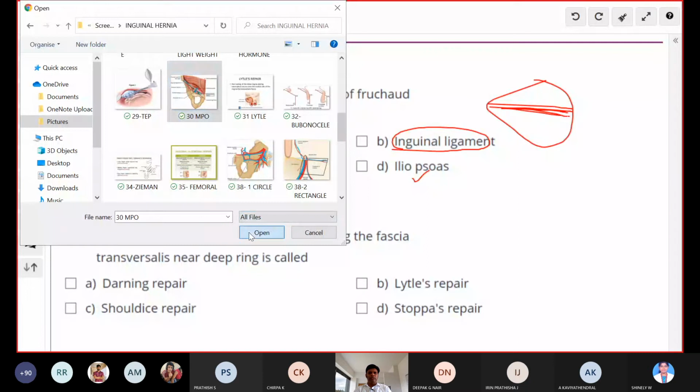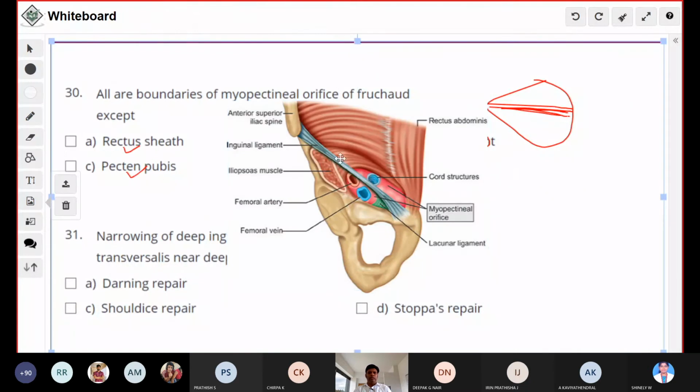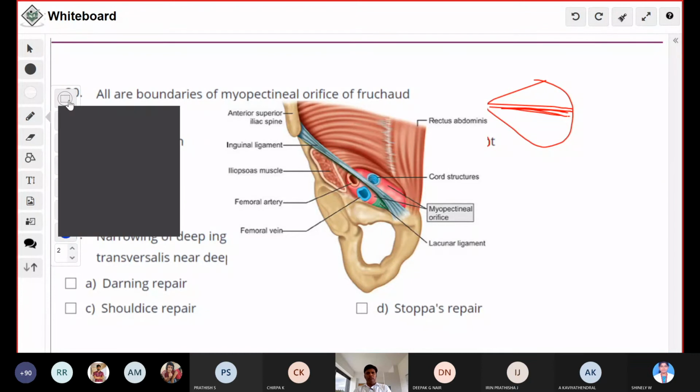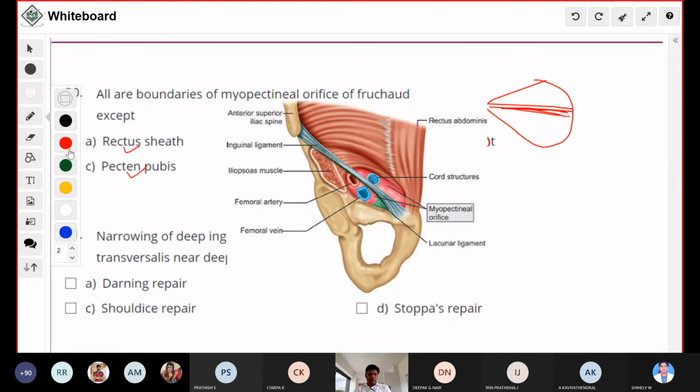So all these things we have discussed in the CME. Same thing I'm showing you. You can see that the inguinal ligament is crossing through the myopectineal orifice. The importance of the myopectineal orifice is that if you do surgery, you have to cover all these regions, that is, the direct hernia, indirect hernia, and femoral hernia. These are the boundaries. You can see the rectus abdominis forming the medial border. Here you can see the femoral region and the inguinal region. The iliopsoas muscle is forming a boundary, and the inguinal ligament you can see is passing through. It is not forming the boundary at all.